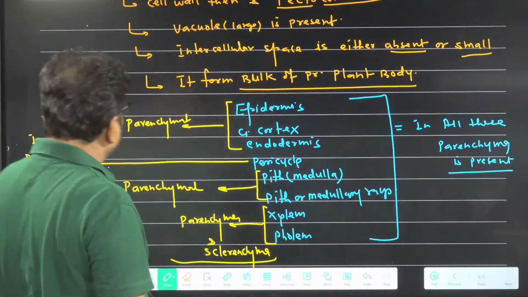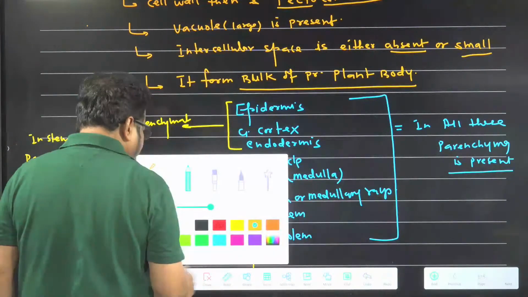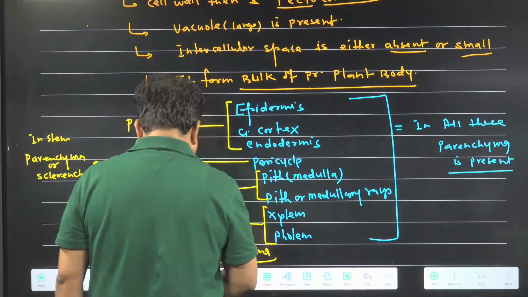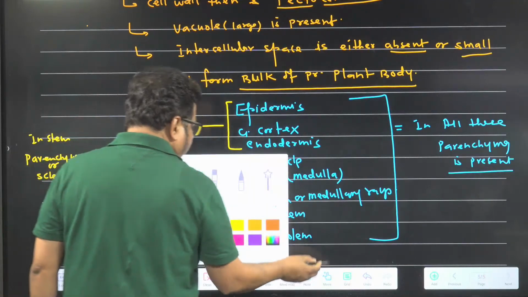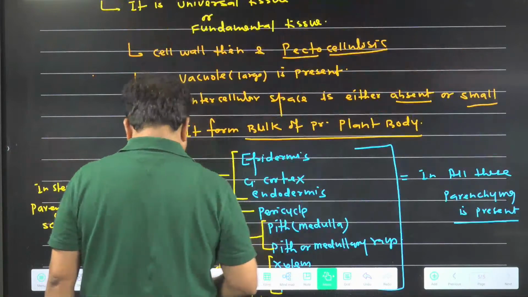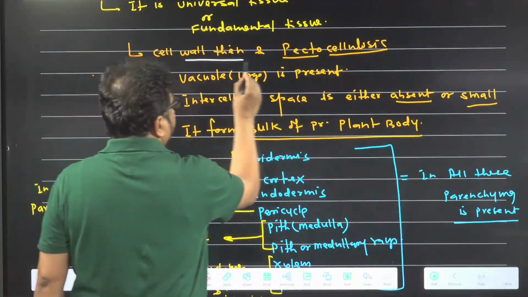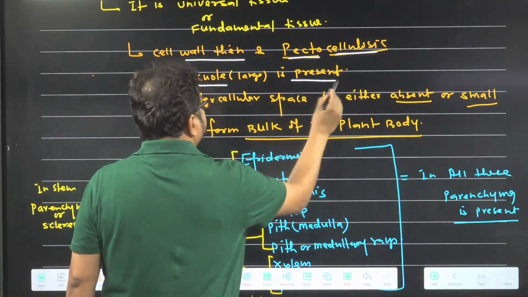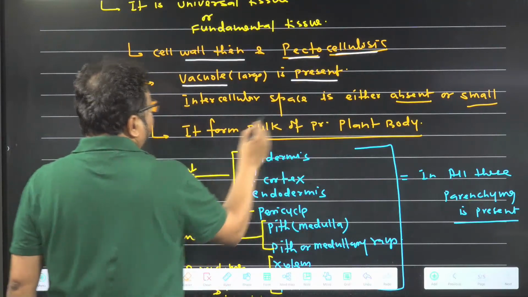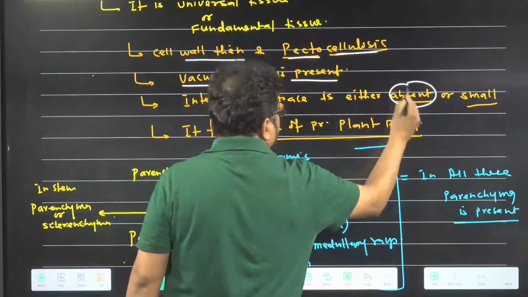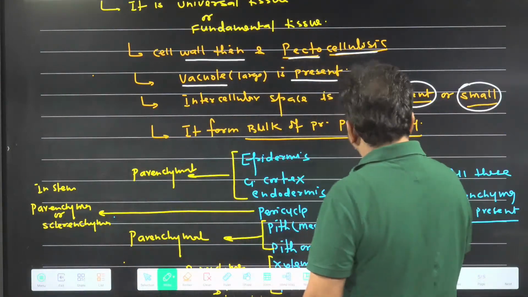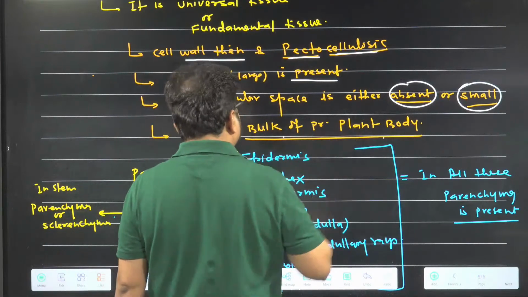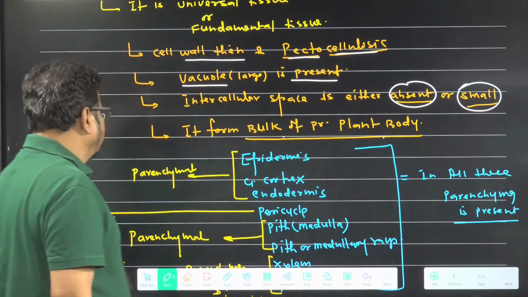So what are the important characters you have seen in the parenchyma? The important characters we discussed are: cell wall thin and pectocellulosic, vacuole is present, intercellular space is either absent or if present it is small, and it forms the bulk of the primary plant body.